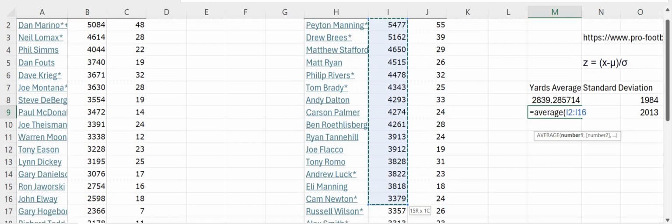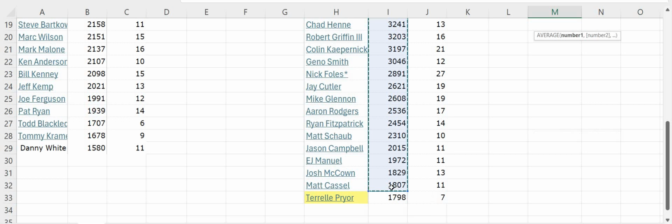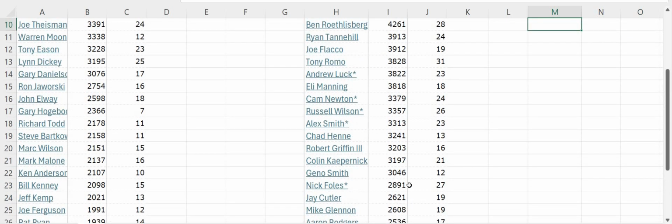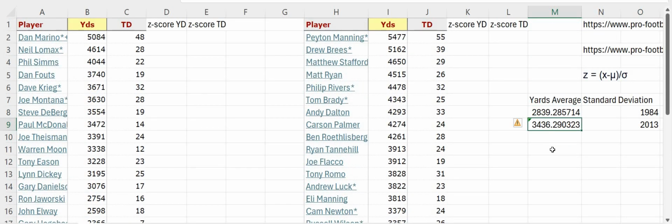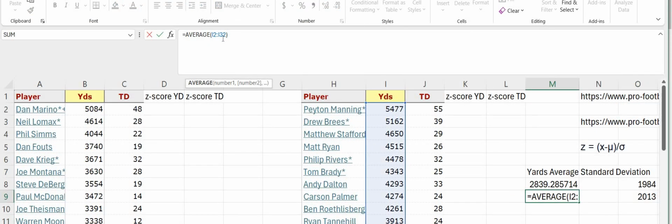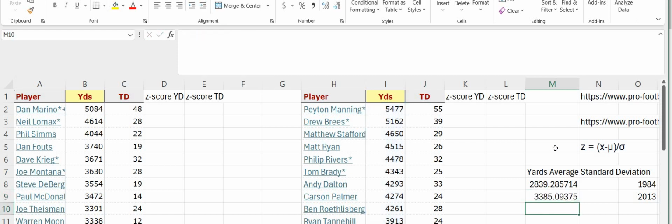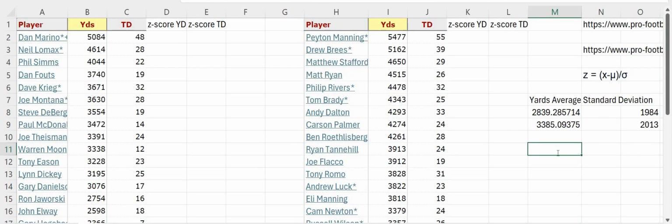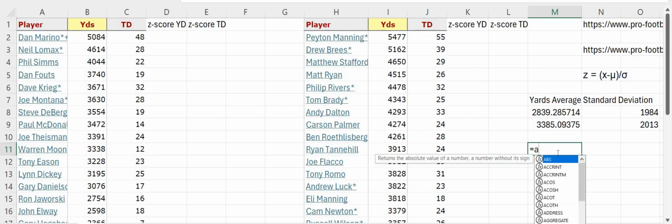And then the average for the passing yards, I left one off there. So if I need to go back and fix it, I'm off one spot, and it gives me a little warning there. So what I can do is go back in here and change the 32 to a 33, and it fixes it. So we can do a quick comparison, but not average, silly.